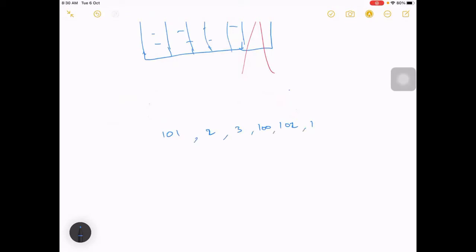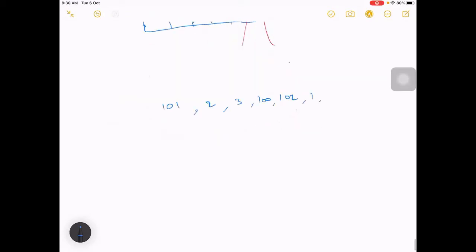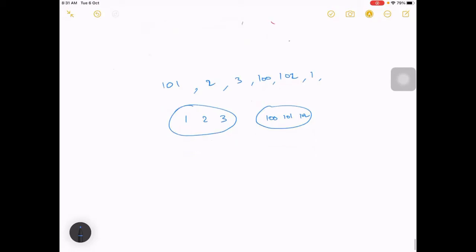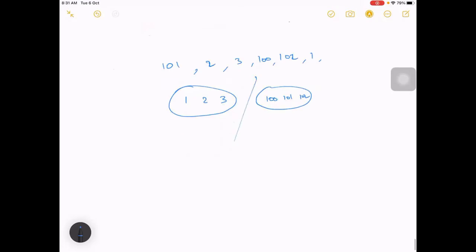These are different points. Less than 100 and greater than 100. So you mean to say 1, 2, 3 belong to one group, and 100, 101 to the other, right? Without any target value, we are able to classify them into 2 groups just by looking at them, right? So you're saying if it is less than 100, it belongs to one group, and if it is greater than 100, it belongs to the other group.